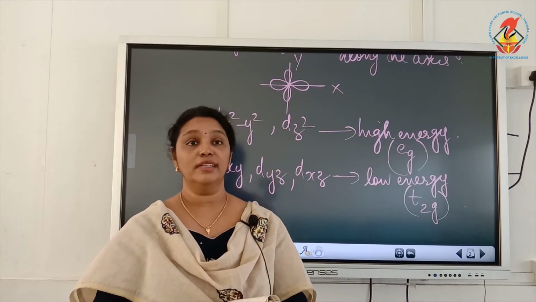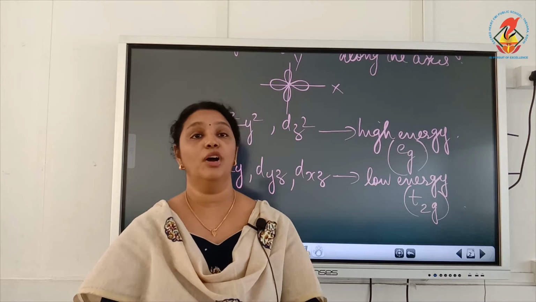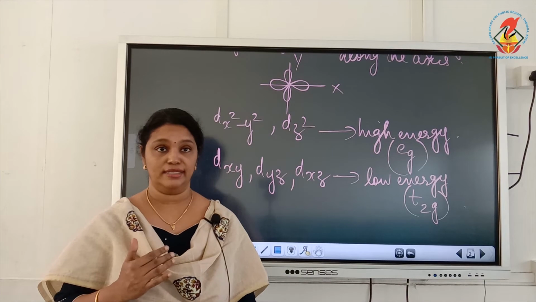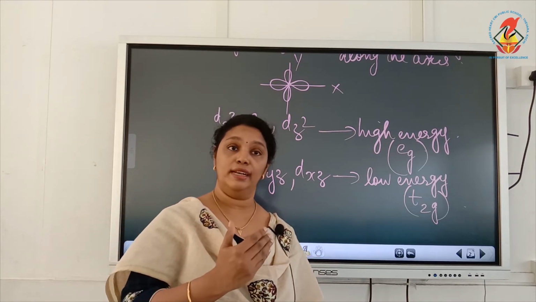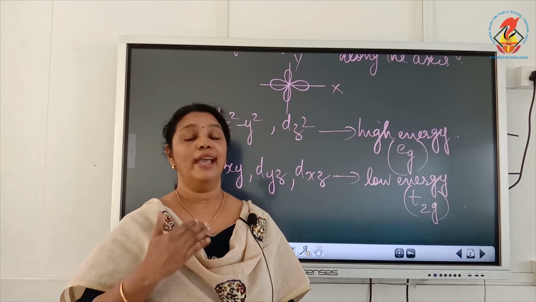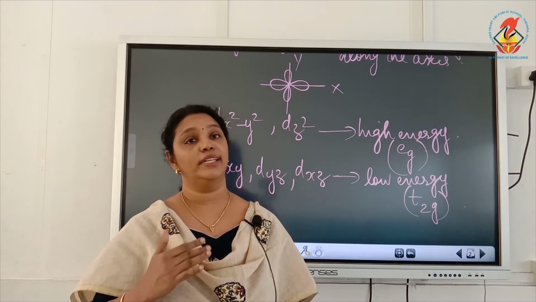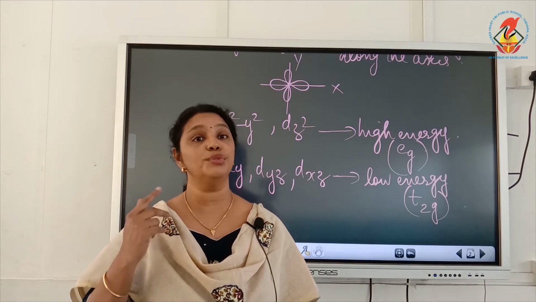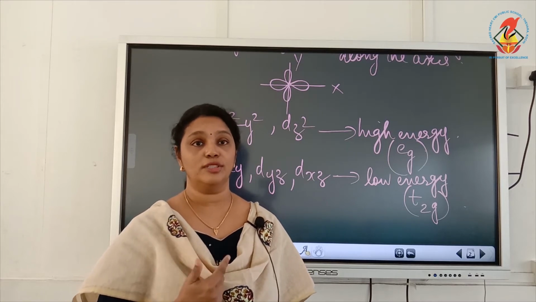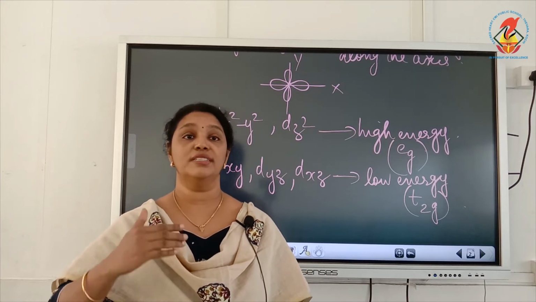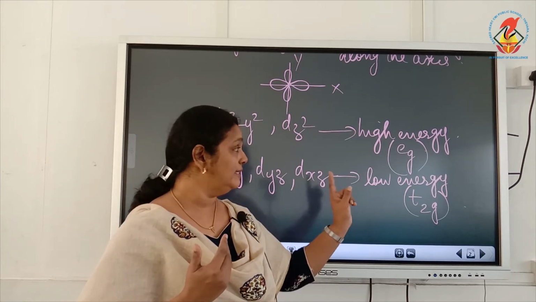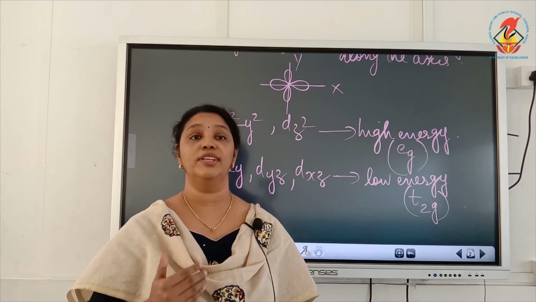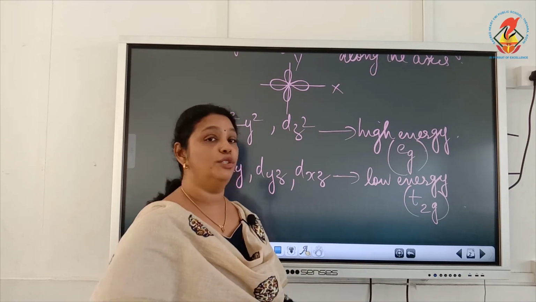Okay, so this is the splitting of d orbitals in an octahedral coordination entity. I will explain it again. In the presence of ligand, what will happen? There will be metal electron, ligand electron repulsion. As a result, the degeneracy of the d orbitals is removed, which results in the splitting of d orbitals into 2 sets. One set, dx square minus y square and dz square, which has higher energy, is called the Eg set, and the other set, dxy, dyz and dxz, with lower energy is called the T2g set.